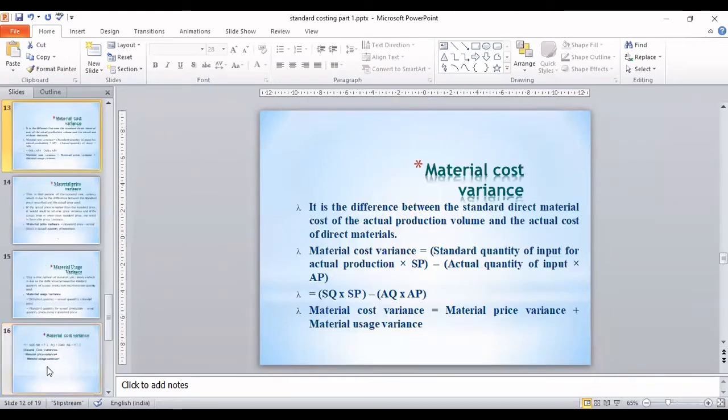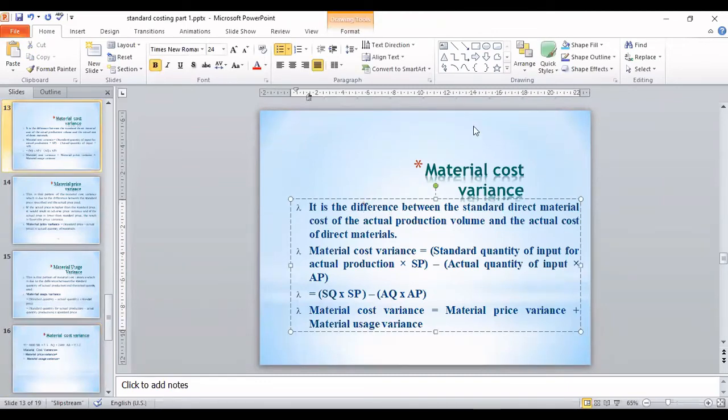So let us understand this in detail. What is material cost variance? Material cost variance is nothing but the difference between standard cost minus actual cost. And the formula for this is: standard quantity into standard price minus actual quantity into actual price. Clear, everyone? Yes or no? Okay.